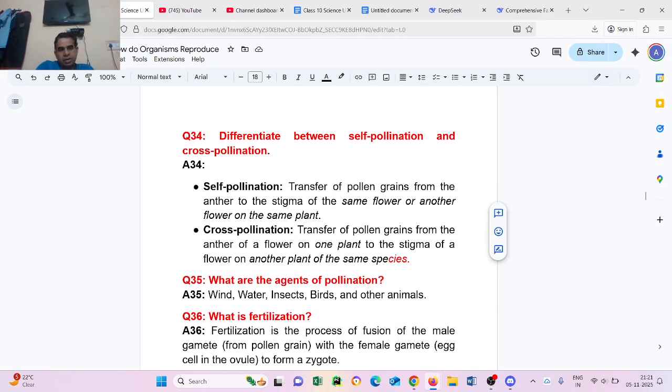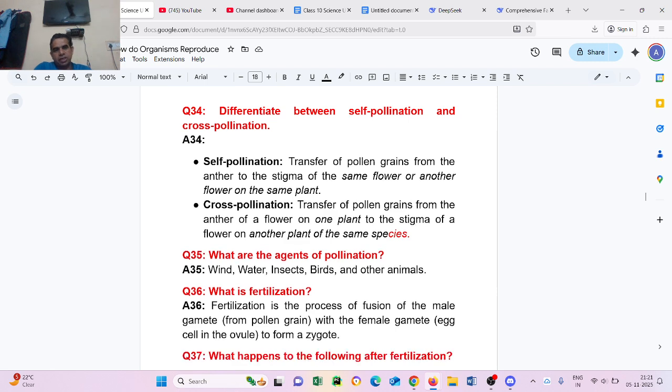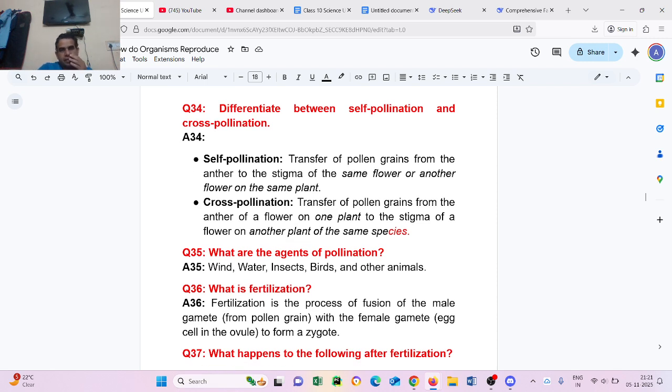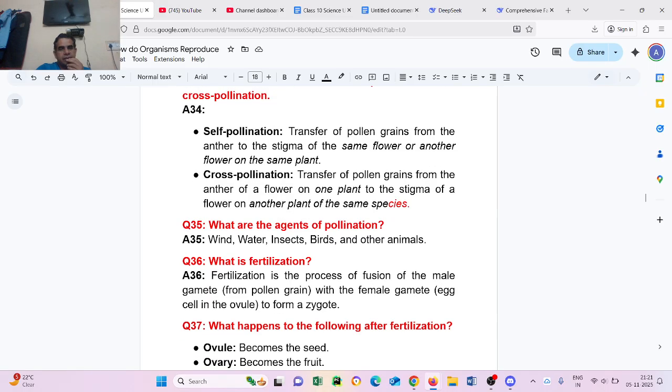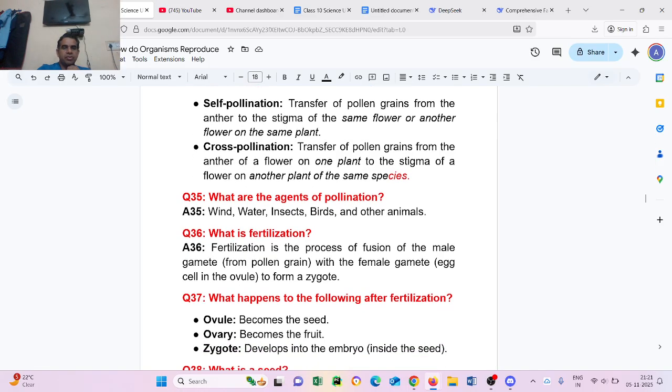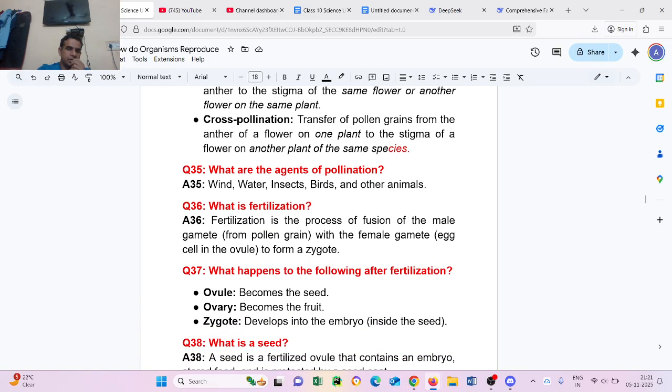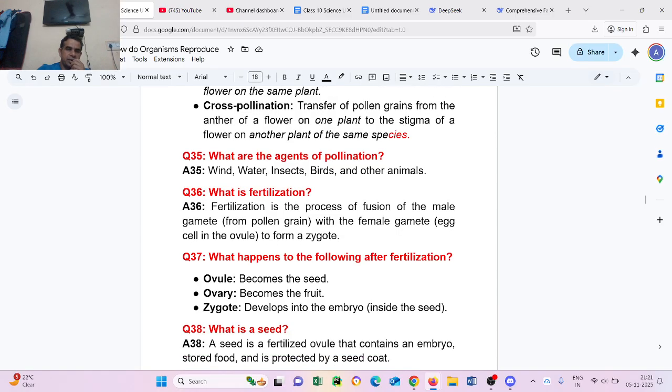Question number 35. What are the agents of pollination? Wind, water, insects, birds, and other animals. Question number 36. What is fertilization? Fertilization is the process of fusion of the male gamete from the pollen grain with the female gamete, the egg in the ovule, to form a zygote. Question number 37. What happens to the following after fertilization? Ovule becomes the seed. Ovary becomes the fruit. Zygote develops into the embryo inside the seed.